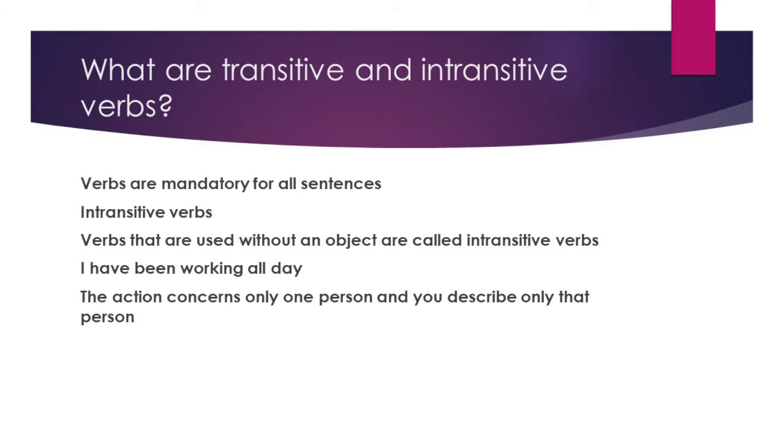Verbs that are used without an object. Here the action concerns only one person and you describe only that person. I have been working all day. Here the action concerns only one person, that is I, and you describe only that person. So, intransitive verbs are verbs that are used without an object. There would be a subject, there would be a verb, there would be no object. Such verbs are called intransitive verbs.